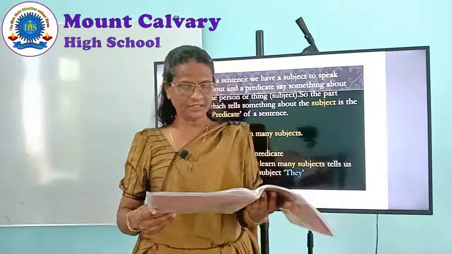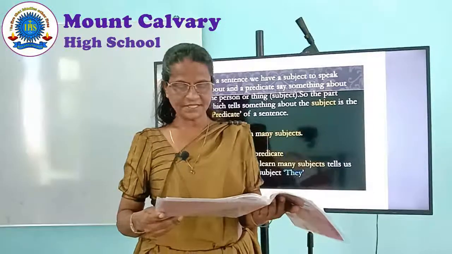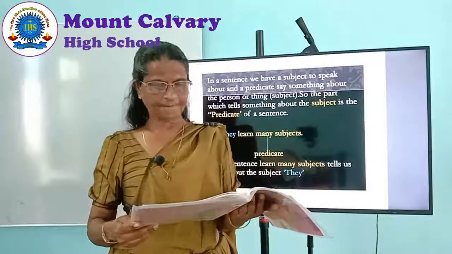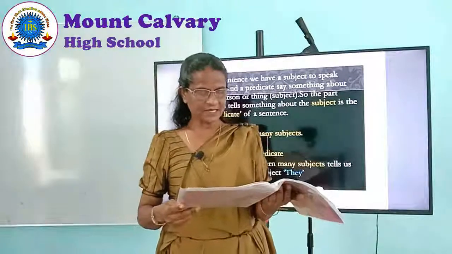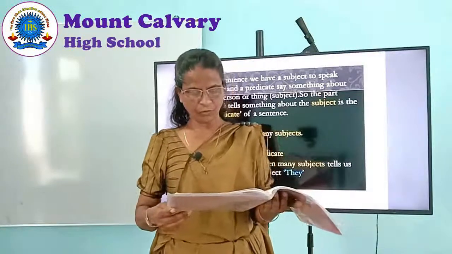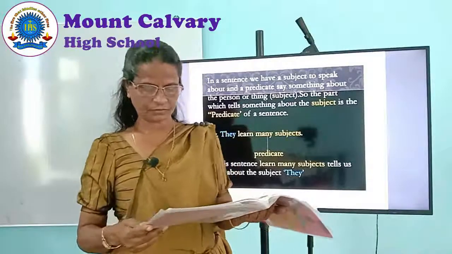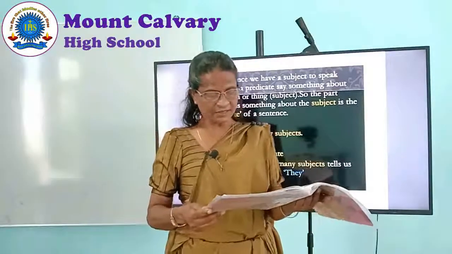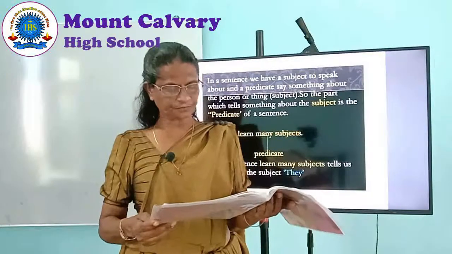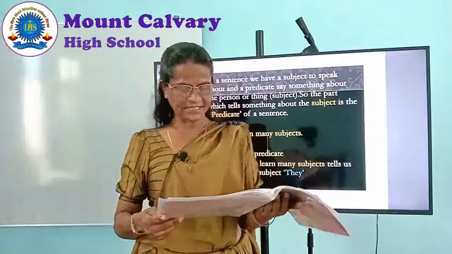Okay. Now, let's first circle the subjects. First one, a large gull. Second, Kelly. Third, the trainers. Fourth, it. Fourth, a new idea. Fifth, Kelly.